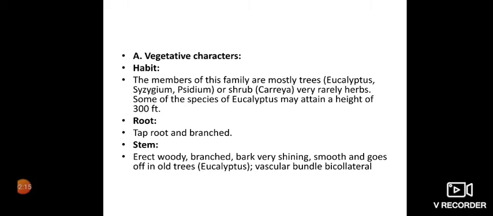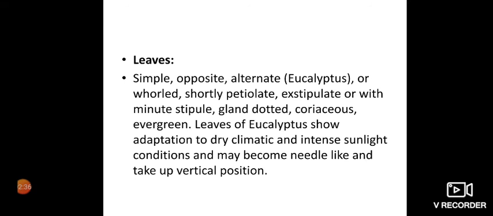When we talk about the root, because it is a dicotyledon member, the root is taproot and branched. Stem is erect, woody, branched. Bark is very shining, smooth, and goes off in old trees like eucalyptus. Vascular bundles are bicollateral. Leaves are simple, opposite, alternate in eucalyptus or whorled, shortly petiolate.